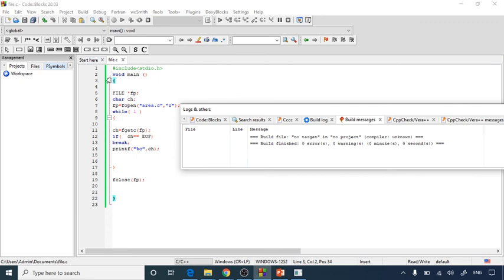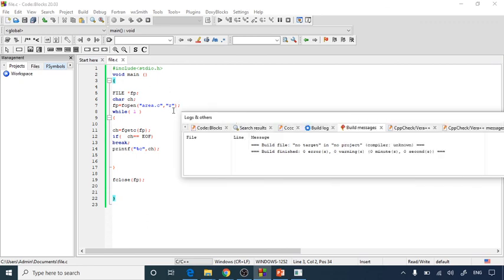So this way you can have opening of a file, reading of a file with the r mode.